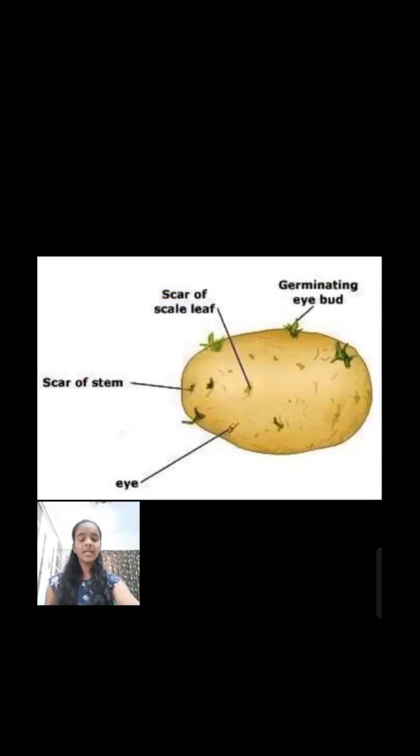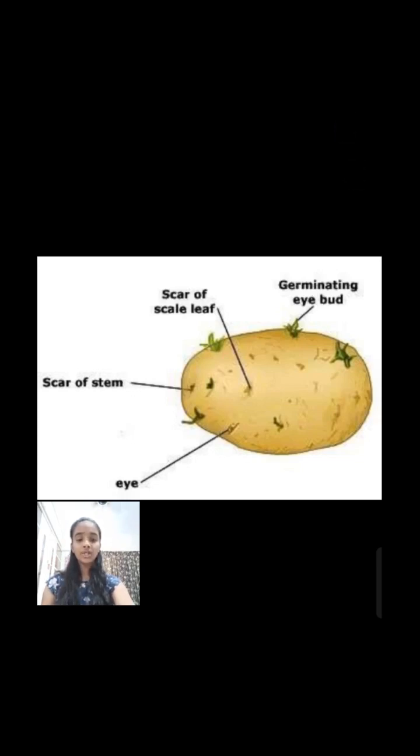Now let's see vegetative reproduction through the stem in tubers. Tubers are swollen underground stems that bear axillary buds. These buds are also called eyes or lateral buds and are capable of developing into a new plant. The swollen tubers are modified to store food.